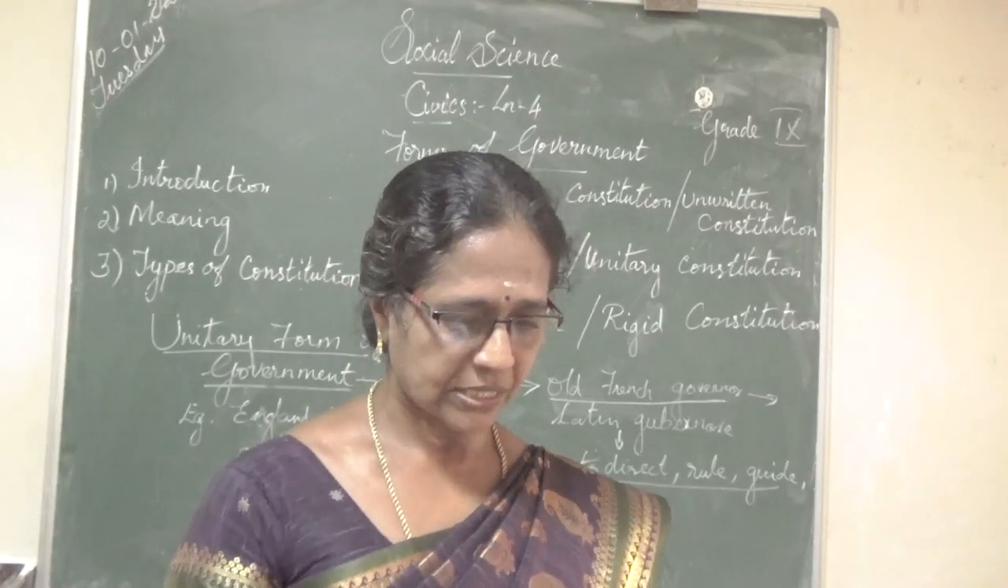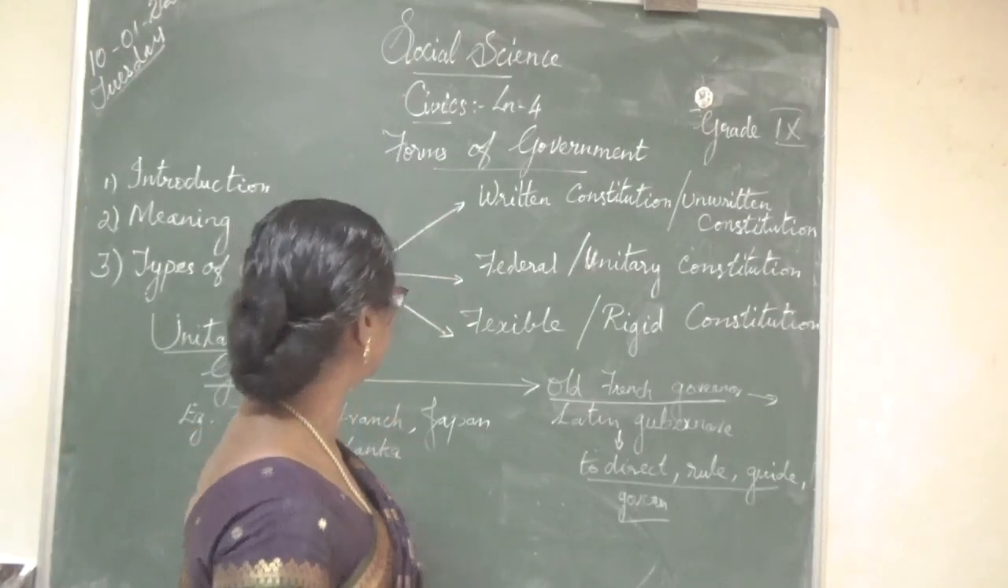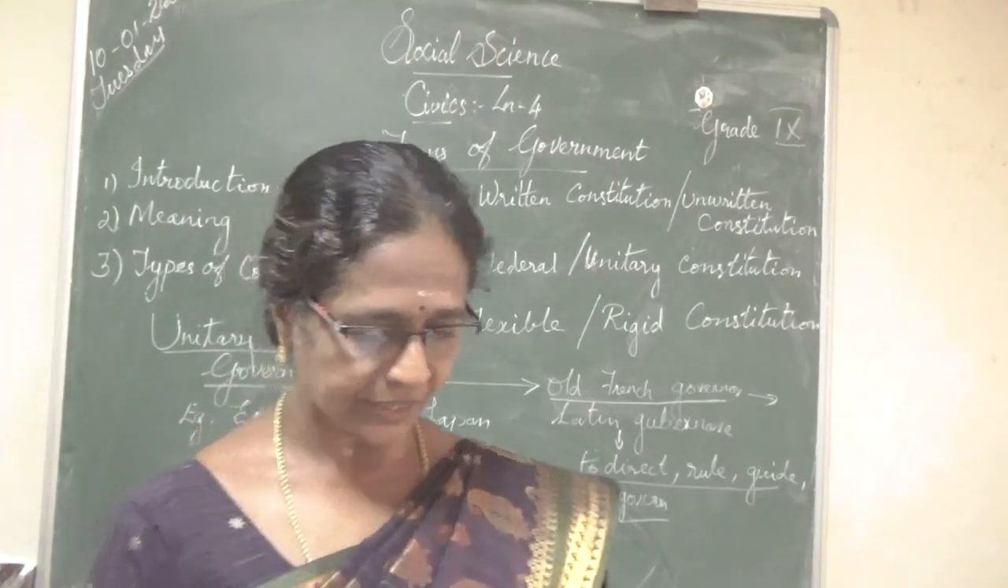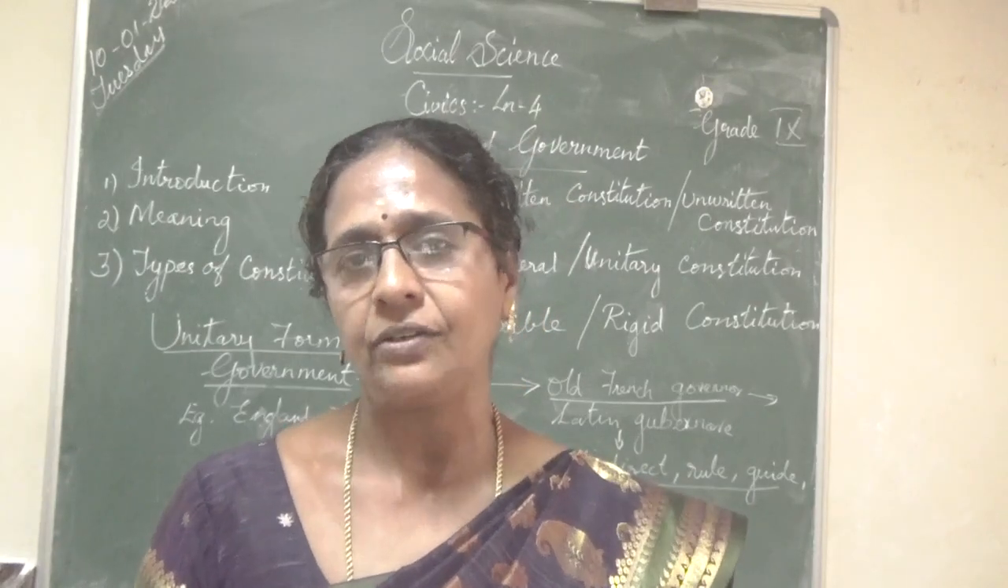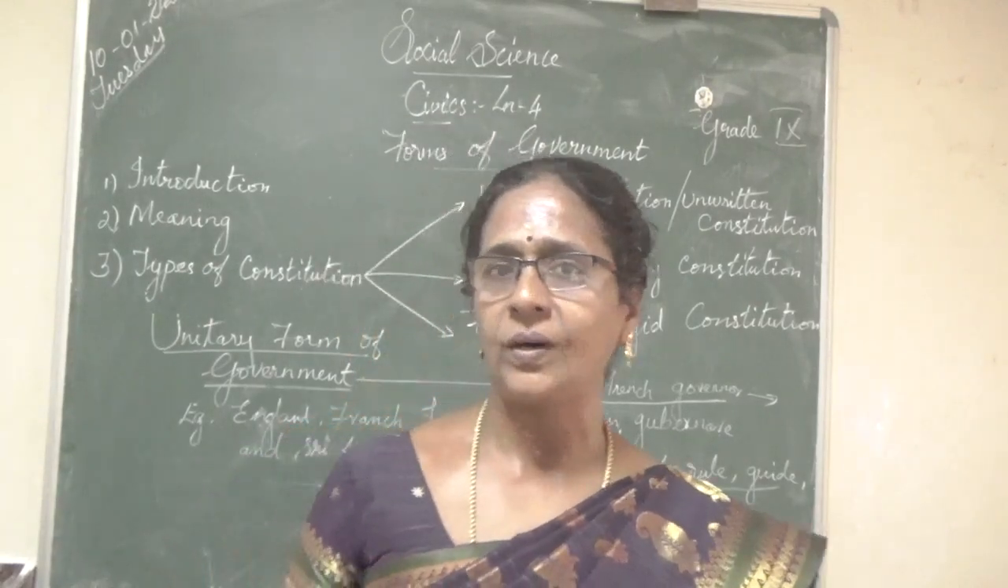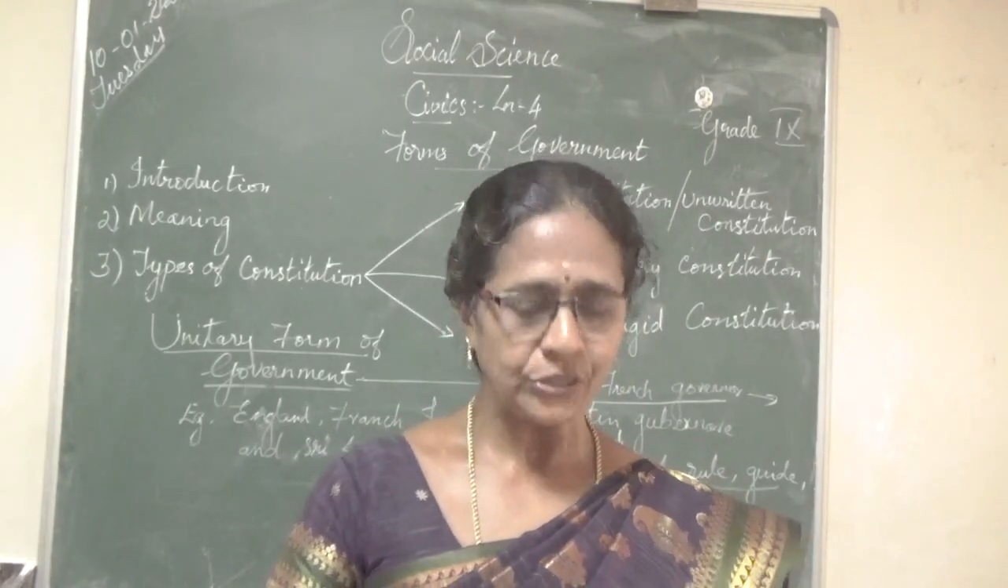Okay. Next, what are the organs of government? That is legislature, executive and judiciary. The government has three organs. What are the organs? Legislature, executive and judiciary.